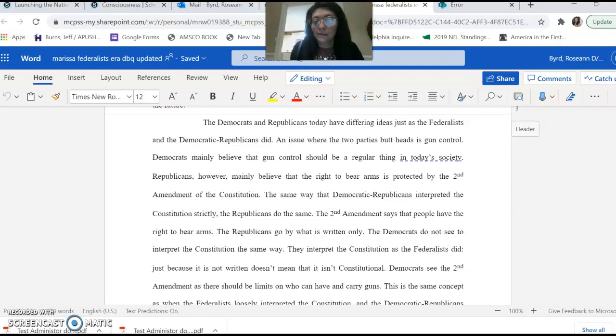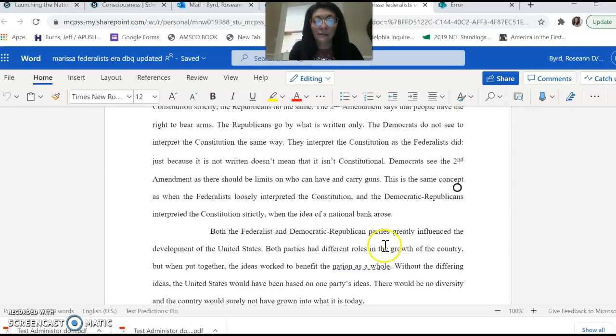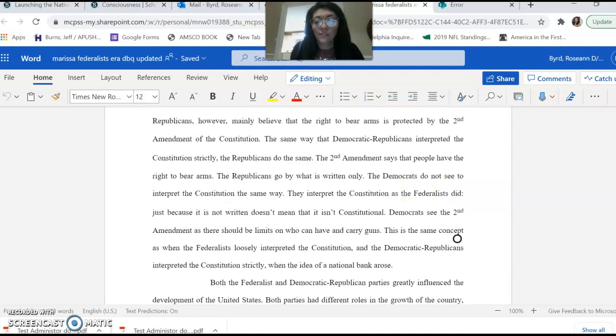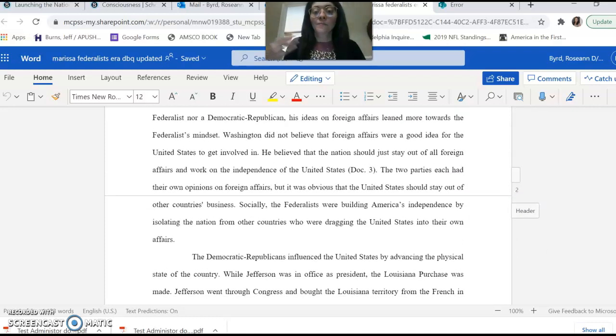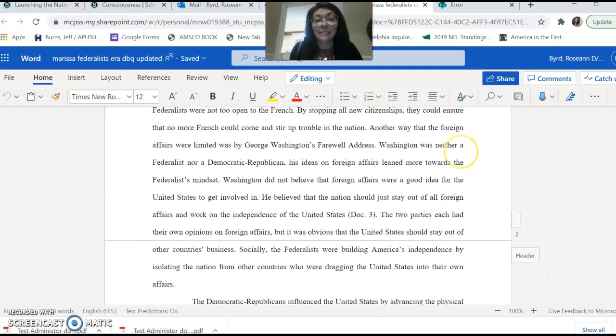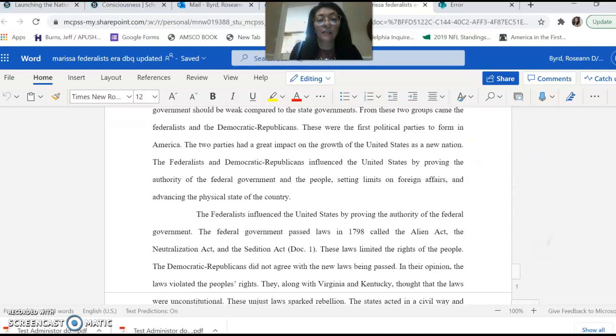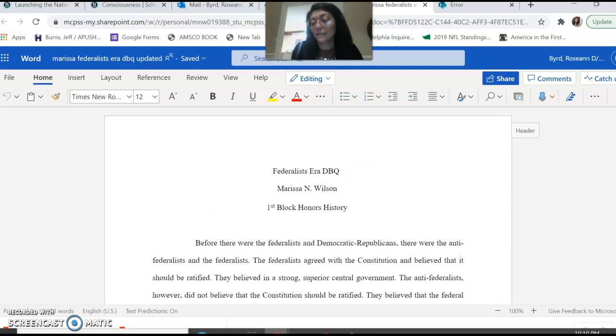But here there's a discussion and a reference to today's society and the Second Amendment, discussing the arguments about the Second Amendment today and how it relates to the initial discussions and debate over the Constitution. I wanted to show you guys a sample DBQ so that you could just look at a completed DBQ and have in your mind an idea of what your finished DBQ should look like.